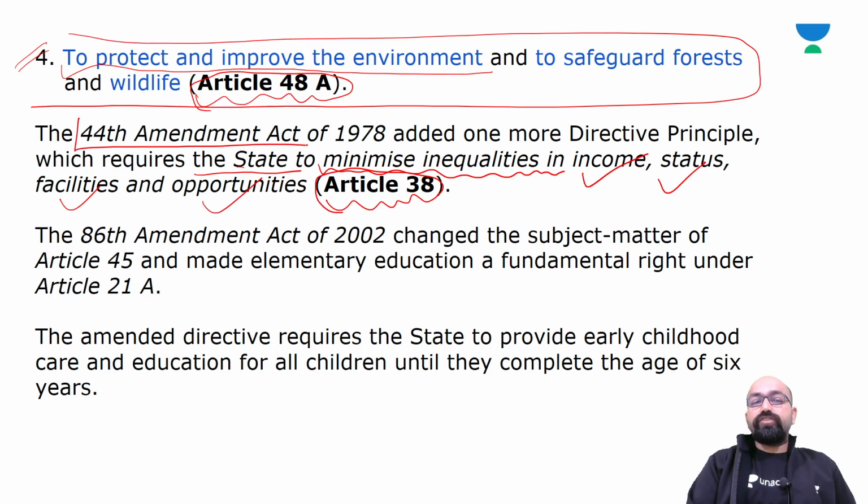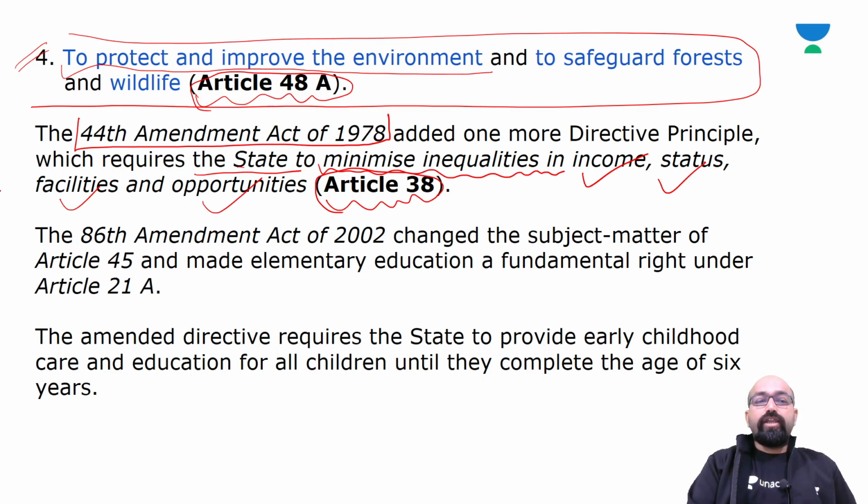So remember guys, the state should apply laws or regulations and work towards minimizing these inequalities.